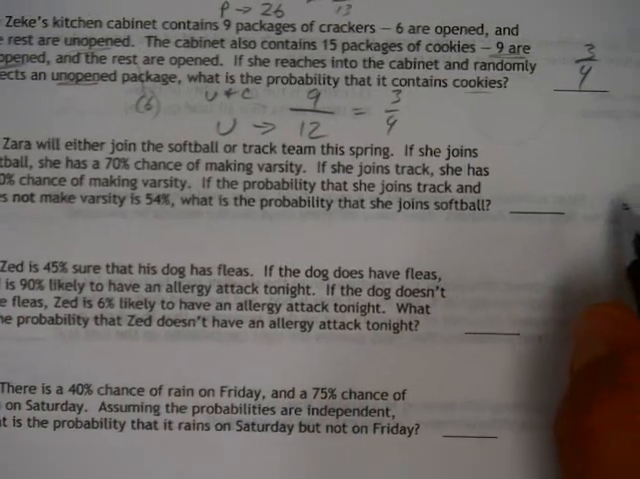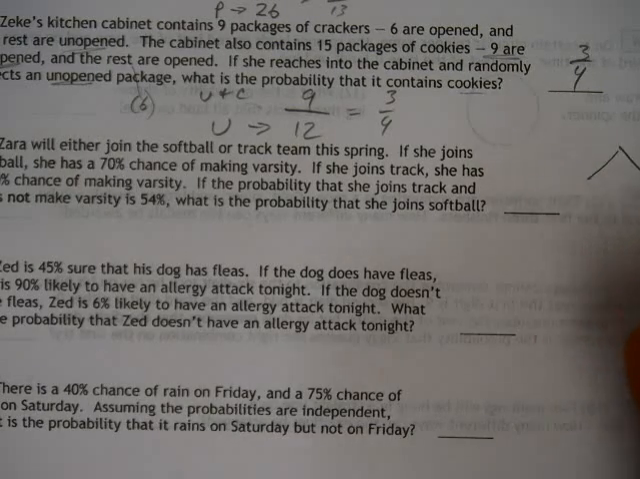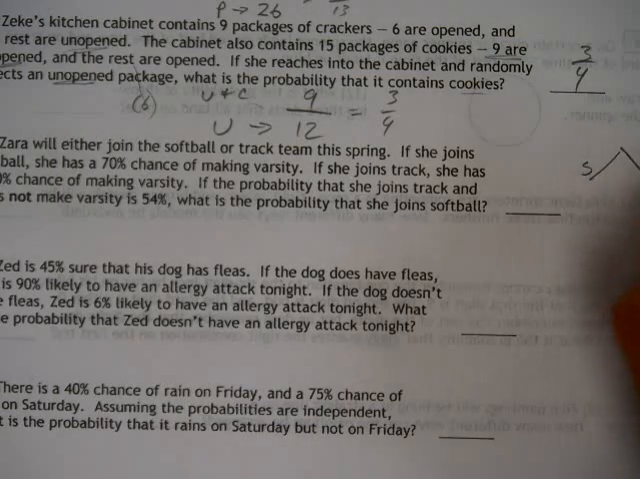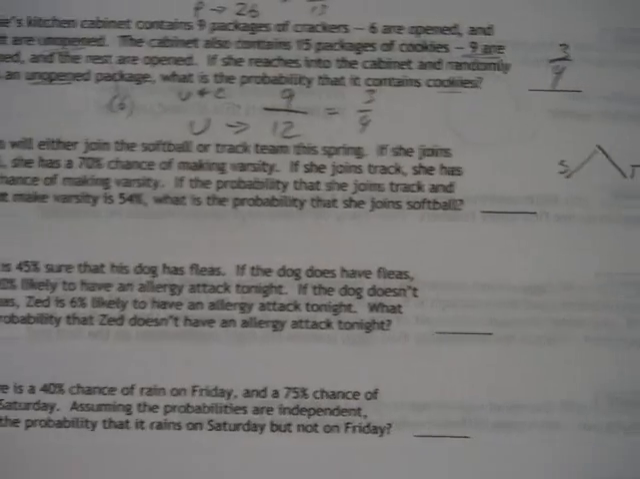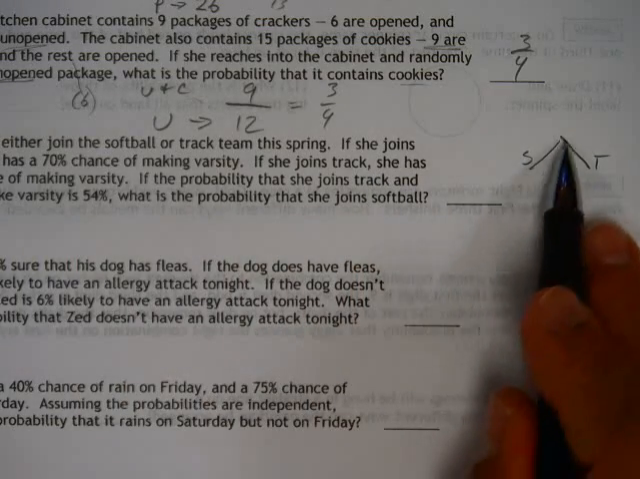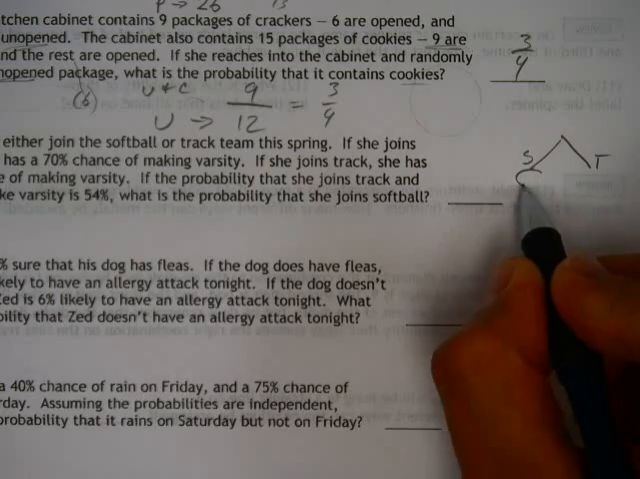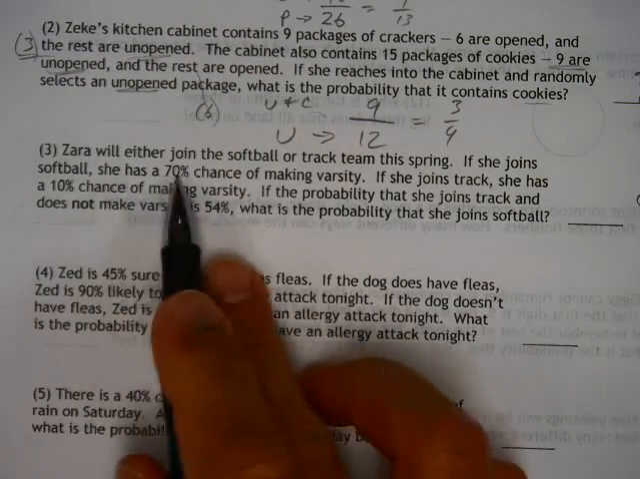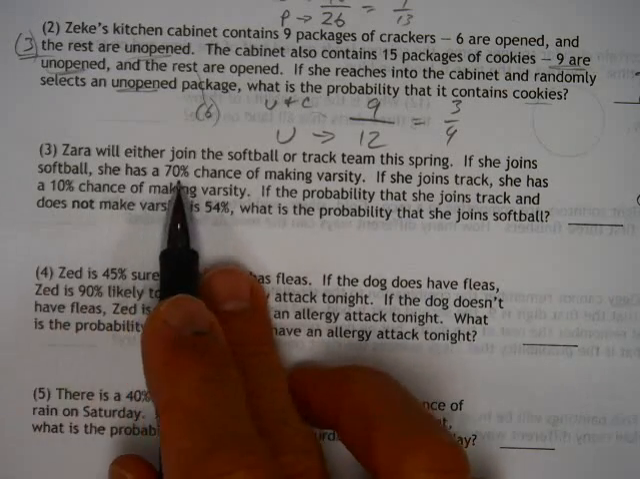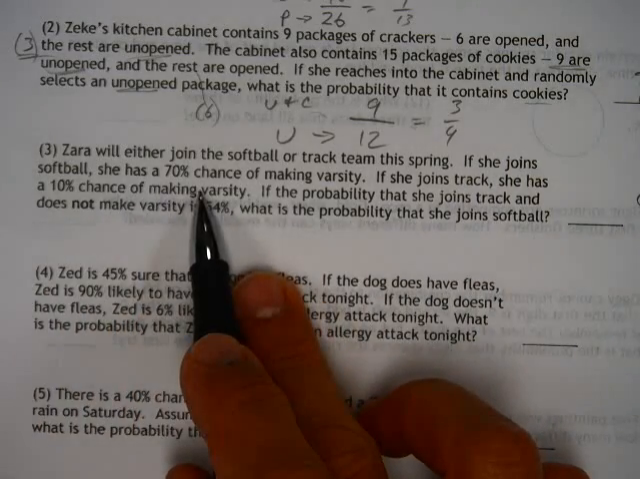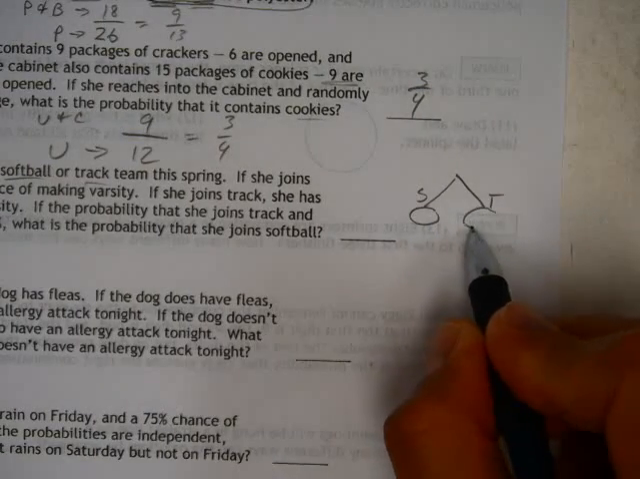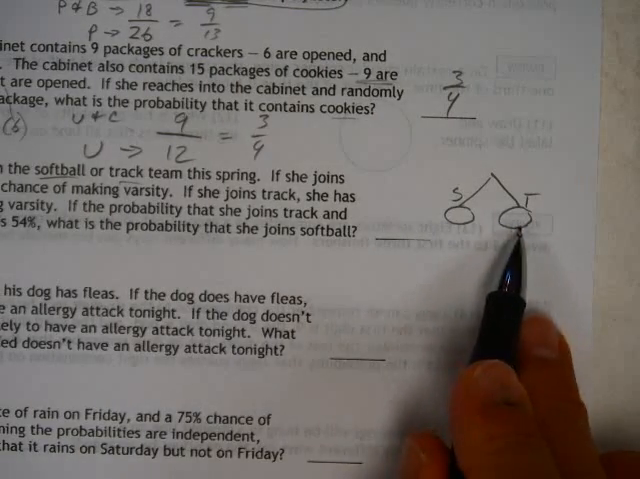So we know that we're splitting something off into two branches, okay? And usually, well, we should label that. We've got softball or track, all right? If she joins the softball team, now, it doesn't give us a probability of that. It does say 70% chance, but this is where reading comes in handy. If she joins softball, she has 70% chance of doing something else. It's either softball or track. We've not established the probability of either.